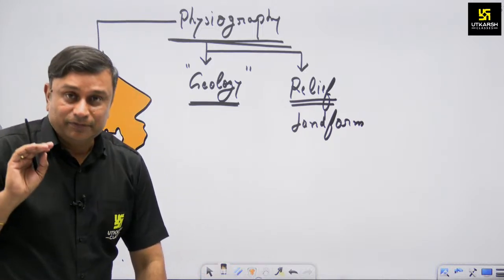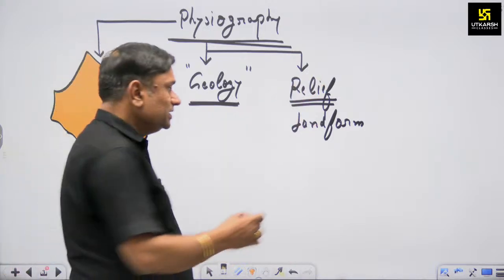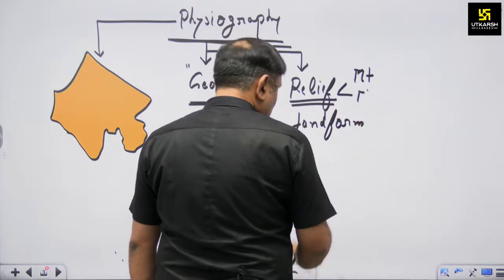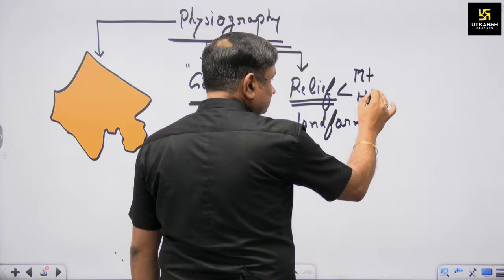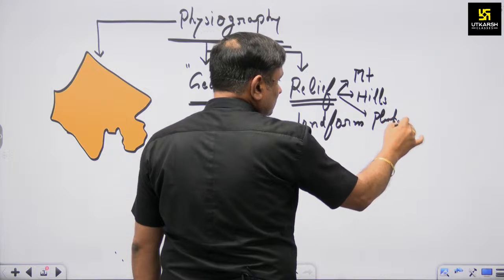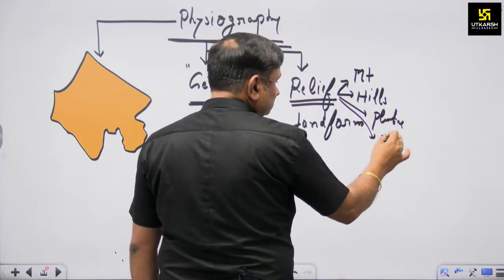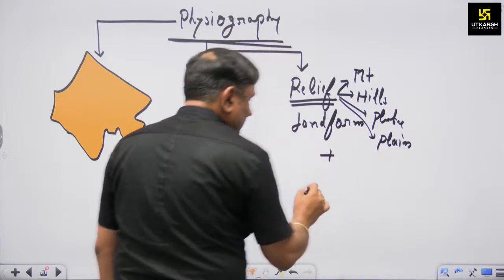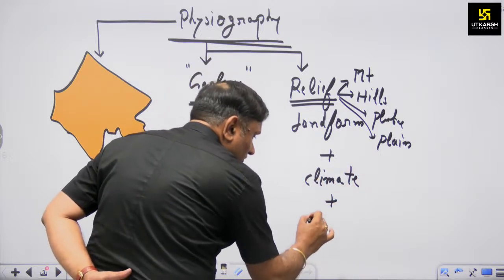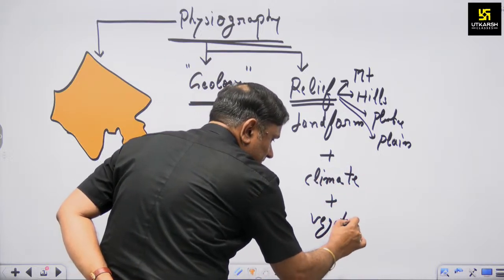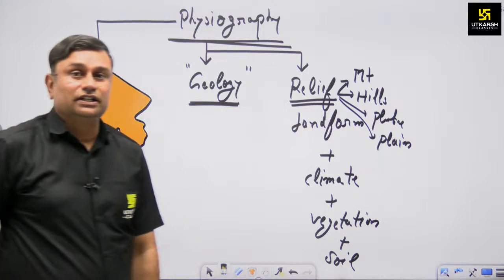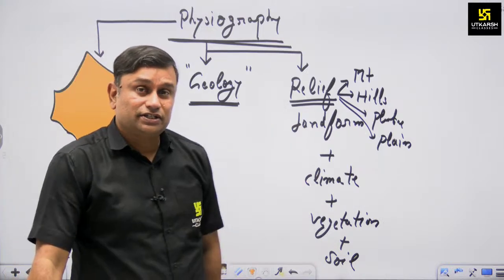When we discuss the relief features, meaning mountains, hills, then plateau, and then plain region, along with the climate in a particular region, along with vegetation and soil also.